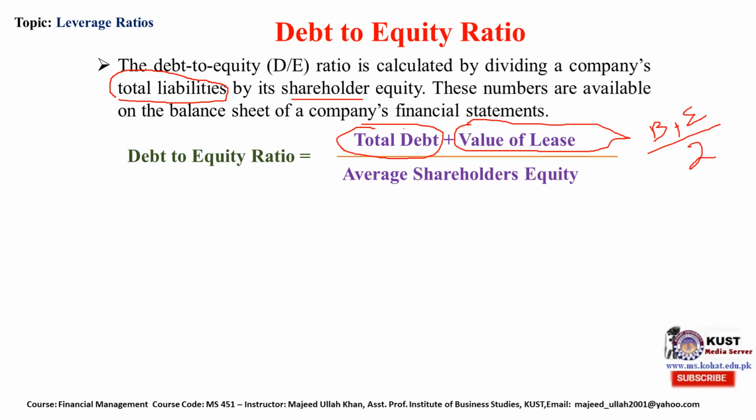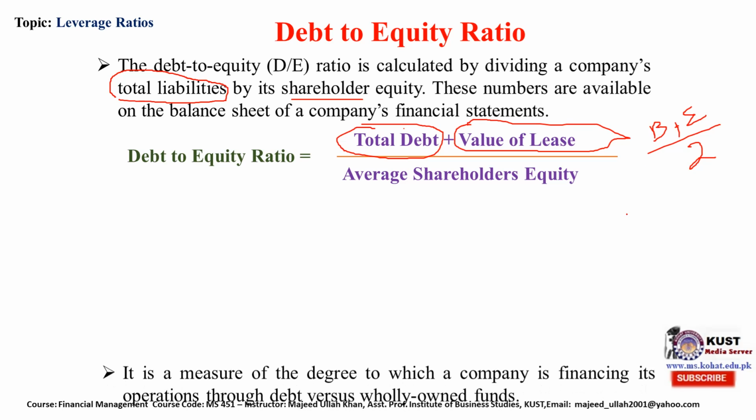Average shareholder equity can be computed from the figures at the beginning and at the end of the year divided by 2. This equity figure does not remain constant. The company may issue new shares during the year, or the earnings of the company may also change the amount of shareholder equity between the beginning and the end of the year. So we take the beginning and ending figures of shareholder equity and divide by 2 to get average shareholder equity.